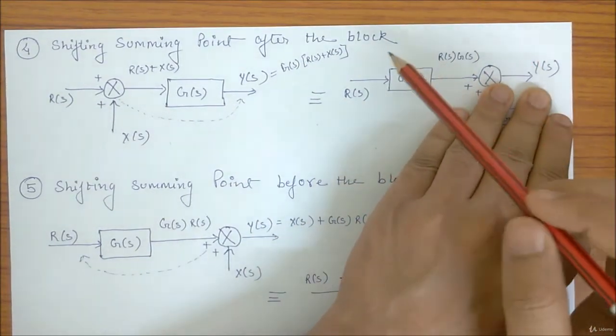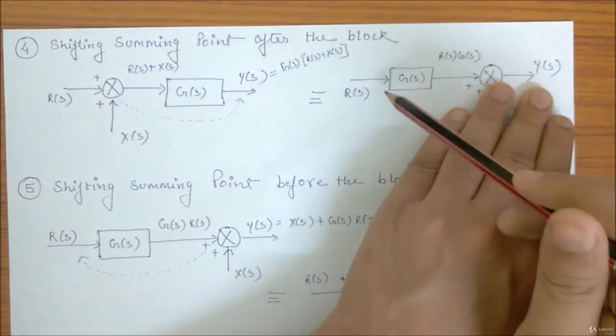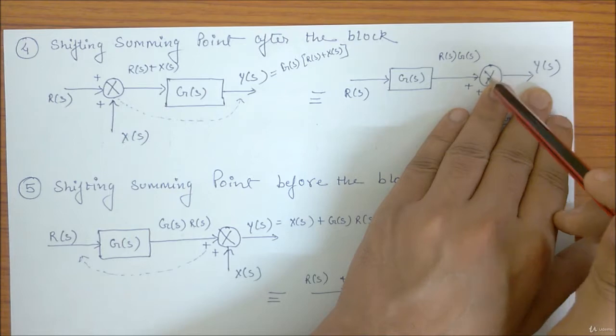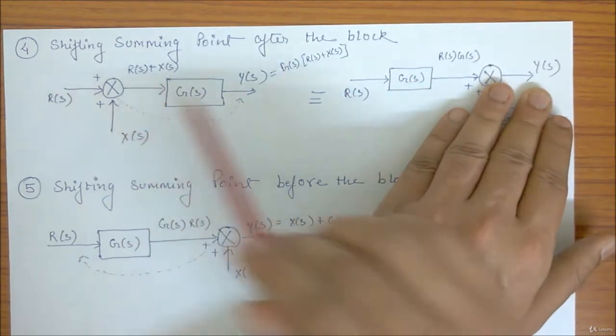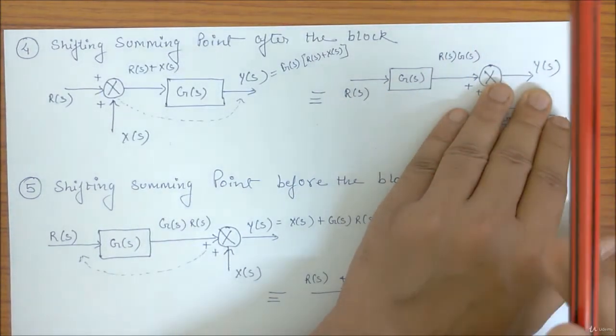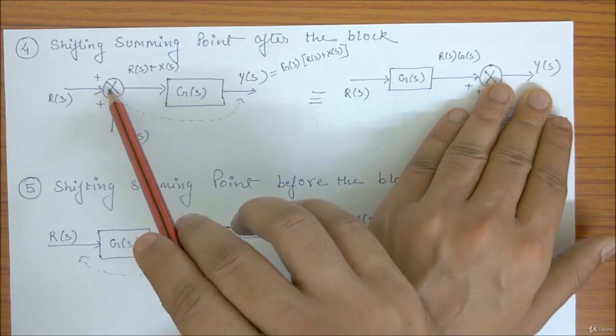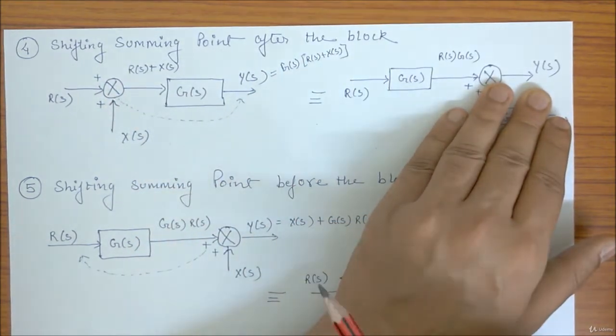I want this summer to be on this side. So blindly what I'll do is I'll make a summer, I'll give output GS and input to the GS. This block arrangement will be the same. The only thing I changed is I put the summer here. Now I'll make the changes.